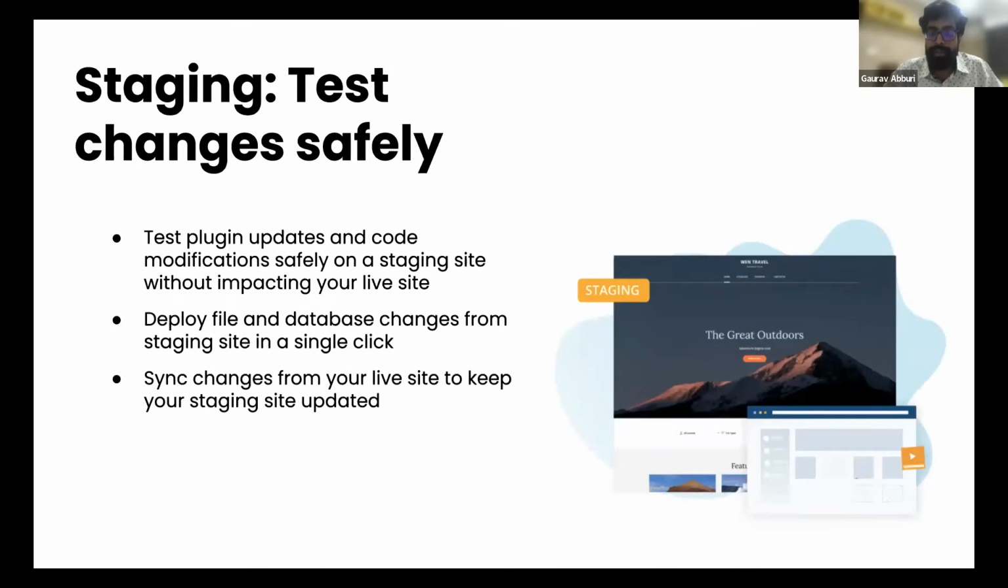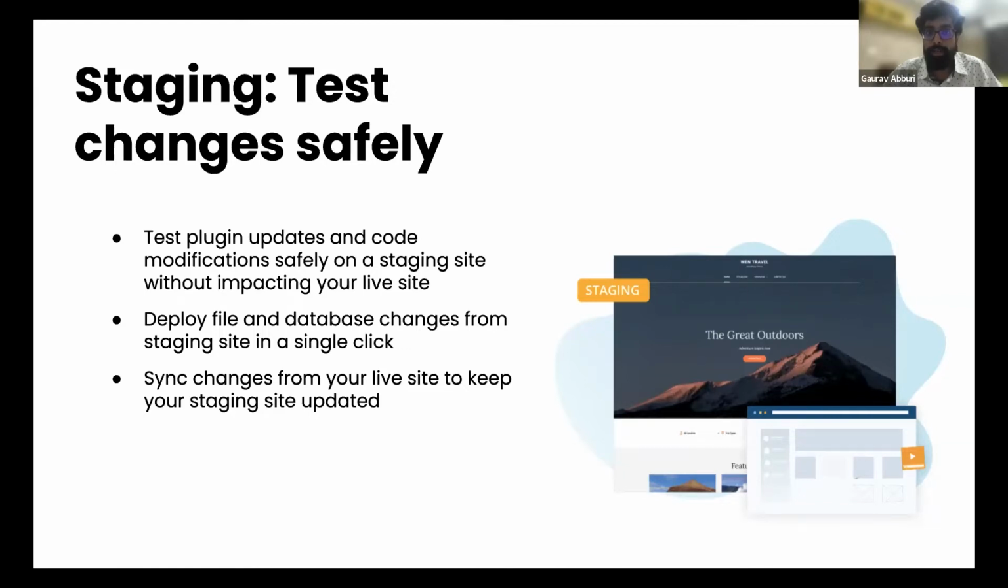Then we have staging, wherein you can easily create a staging site where you can test your changes, be it WordPress updates, plugin updates, theme updates, or even code modifications that you would like to do and test. So a staging site lets you test these changes away from a live site so that your live site is never impacted by these changes. And whenever you're confident, you can deploy all these changes from the staging site to the live site. And you can do all these actions from your Maestro dashboard in a single click.